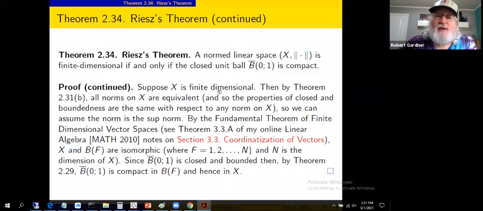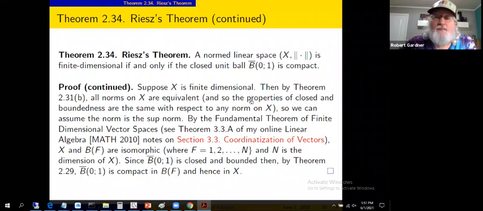So secondly, suppose X is finite dimensional. Then by Theorem 2.31 part B, we know all norms on a finite dimensional space are equivalent. So put your favorite norm on normed linear space X. If we were given a particular norm, we can replace it with a sup norm. That'll be an equivalent norm.